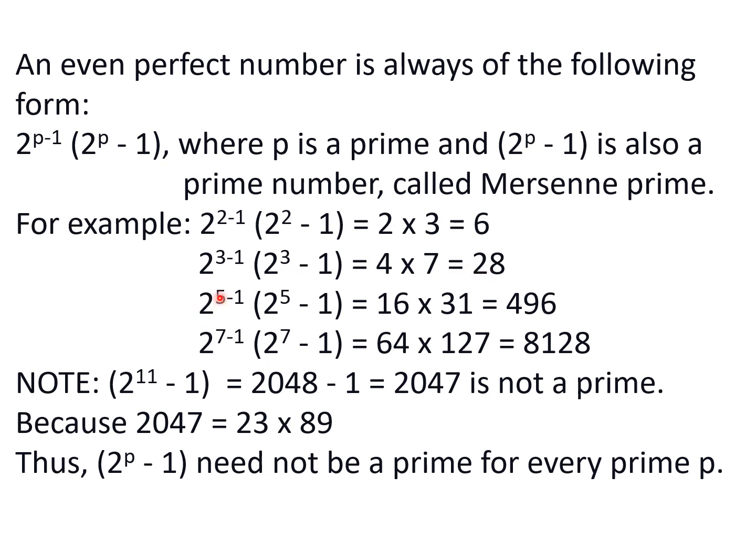5 is again a prime number, so 5 minus 1 is 4, so 2 raised to power 4 is 16. 2 raised to power 5 is 32, minus 1 is 31, so 16 into 31 is 496.